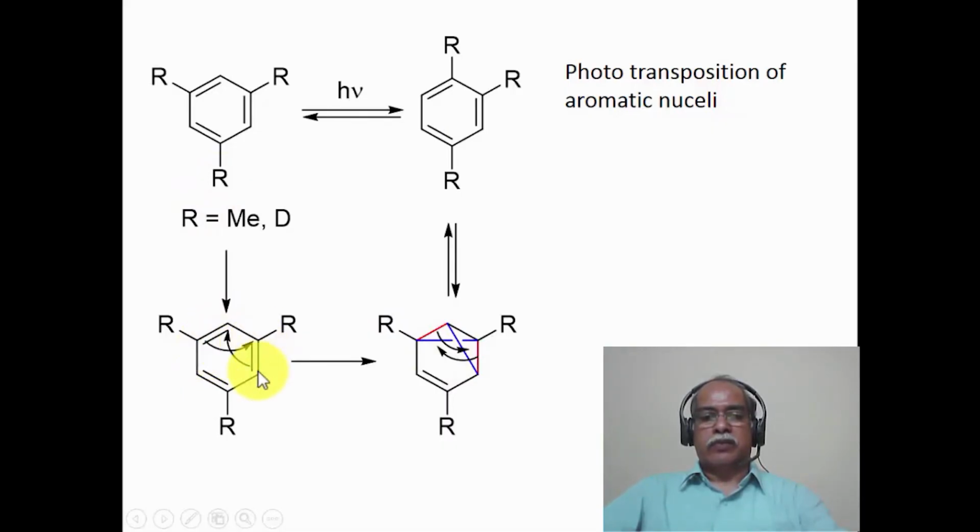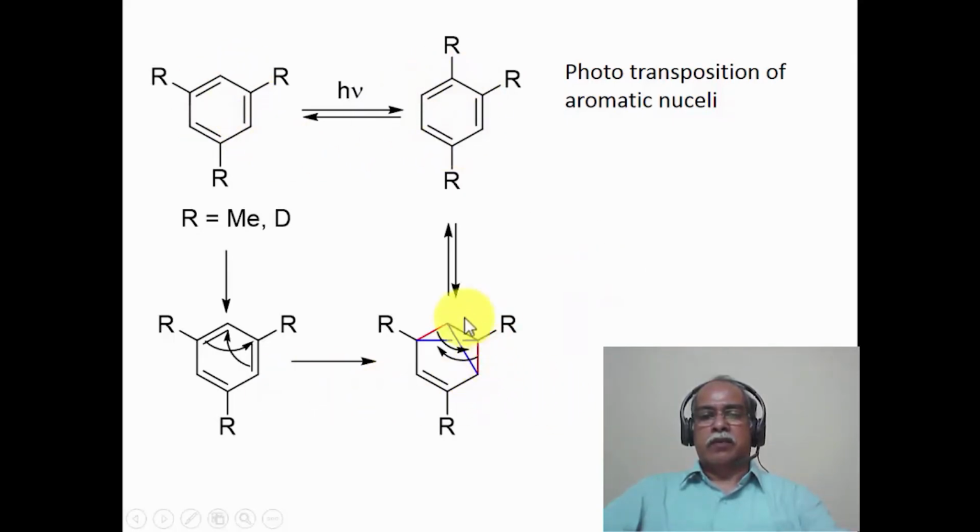This is a 1,2 shift followed by a 1,2 shift, resulting in the formation of the two blue bonds during the course of this reaction. And when you break the molecule to go to this particular product, the two red bonds are to be broken. This is a 1,3,5 substituted starting material, which gives a 1,2,4 substituted derivative during the course of photoisomerization, which transposes the substituents in a different manner compared to the starting material.